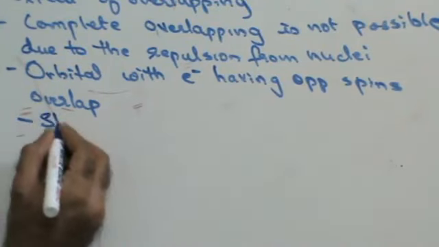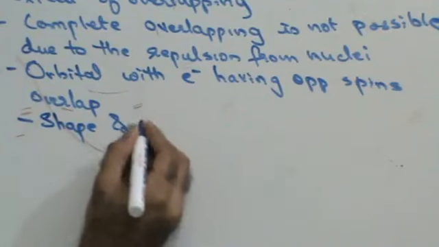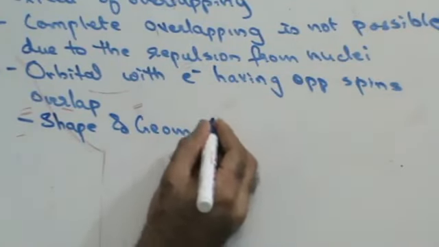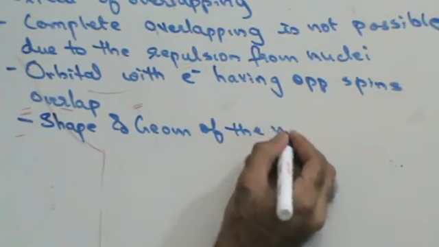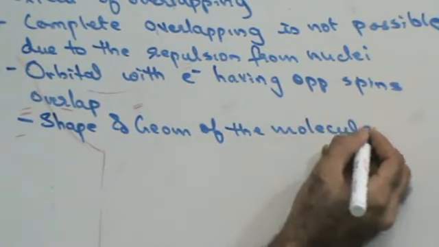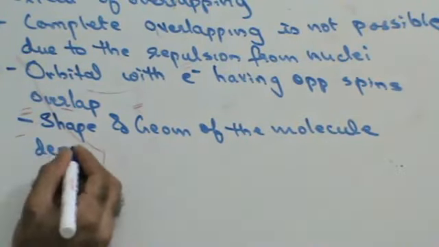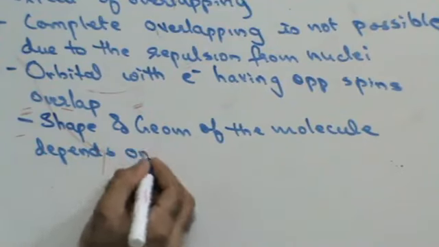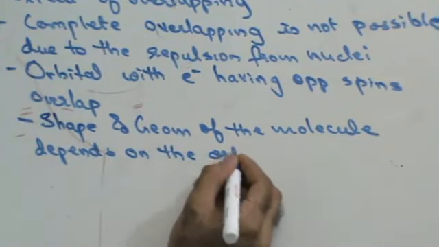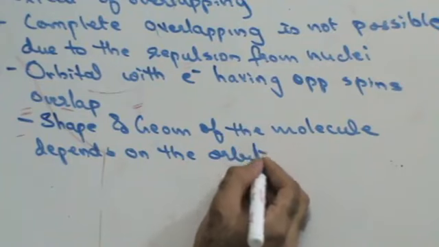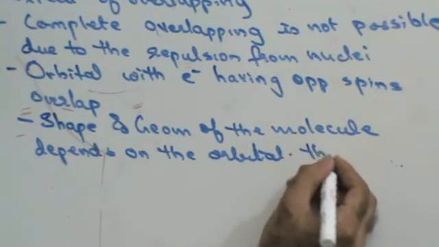The shape and the geometry of the molecule depends on the orbitals that overlap.